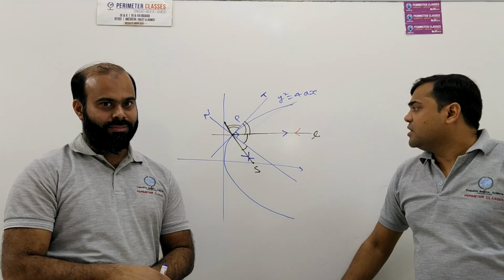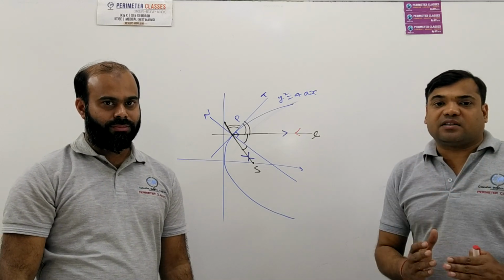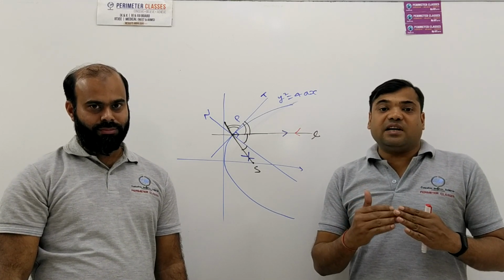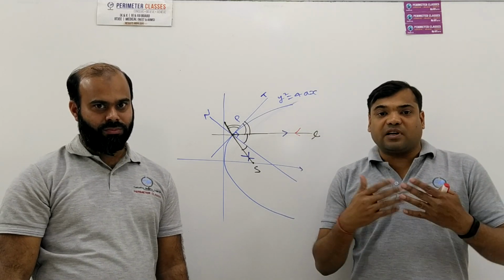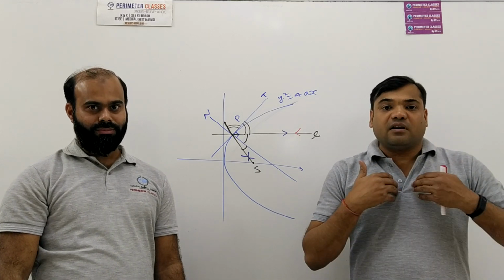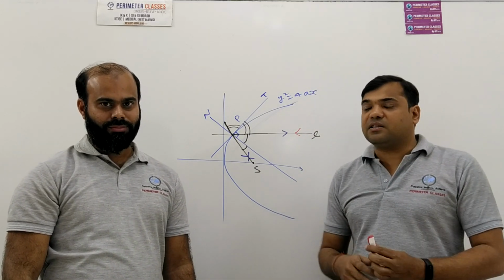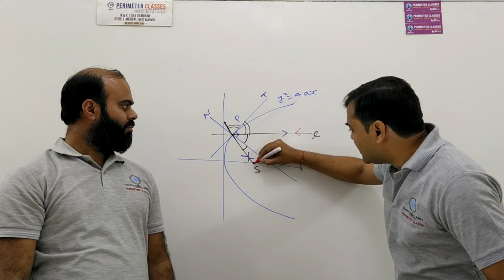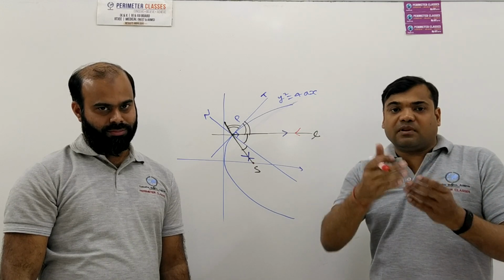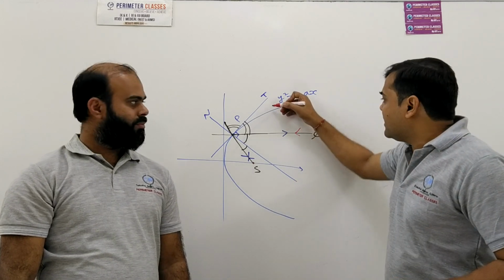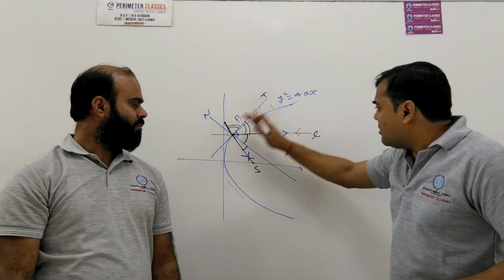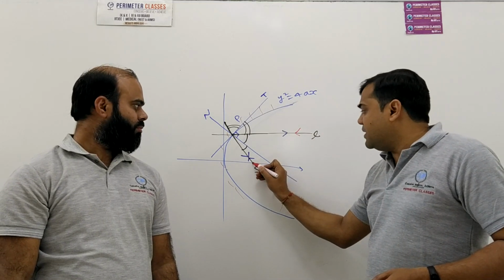Like in optics, you know that we use headlights in cars. And what is the property of a headlight? The property of a headlight is that we can see at a larger distance through it. And how can we do that? To arrange the system in such a manner that it gives our view at a very large distance, the bulb of the headlight is placed at the focus, and the mirror in the headlight is, let us say, a concave mirror. That concave mirror is of parabolic shape, and the bulb is placed at the focus.